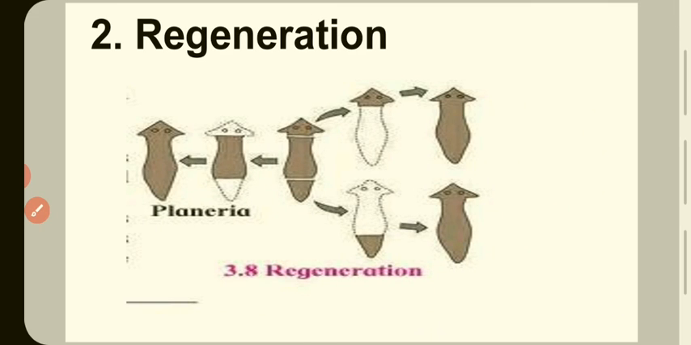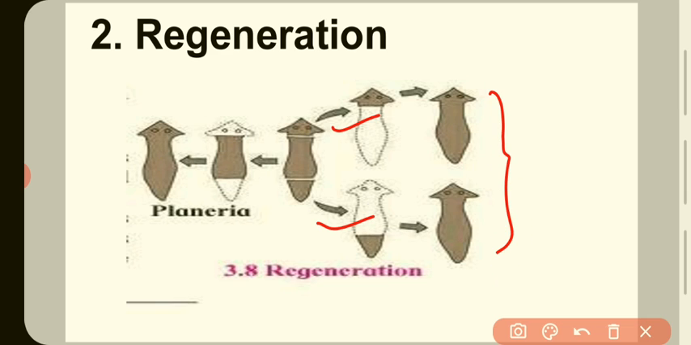Second, regeneration. Regeneration occurs in planaria. The body is broken into two parts. Each part regenerates the remaining part of the body, forming two new organisms. This process is regeneration. Planaria divides into two parts, this one, and then each part forms a new organism.